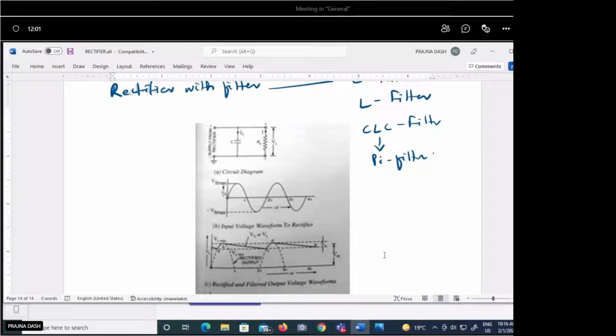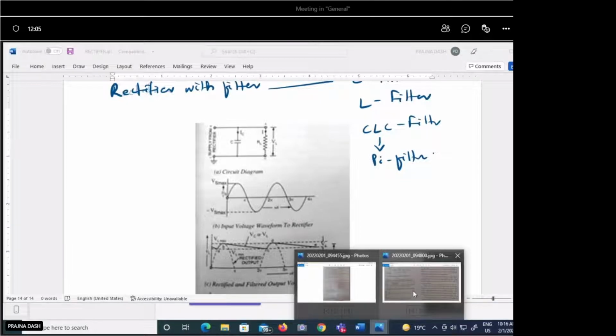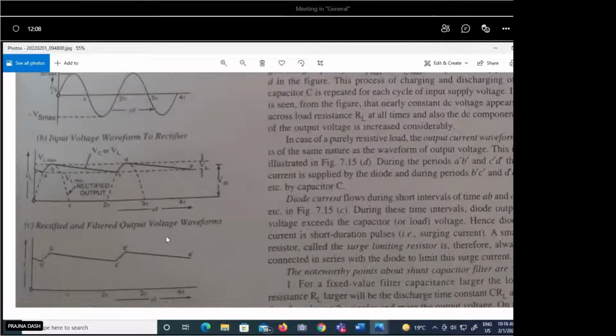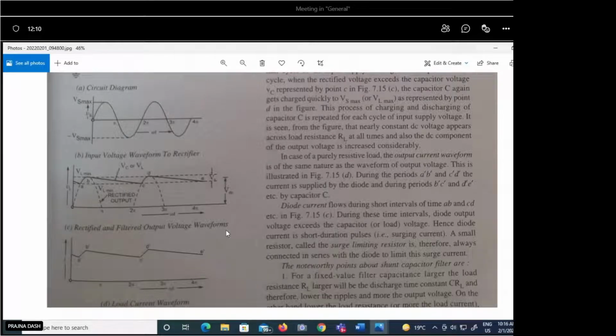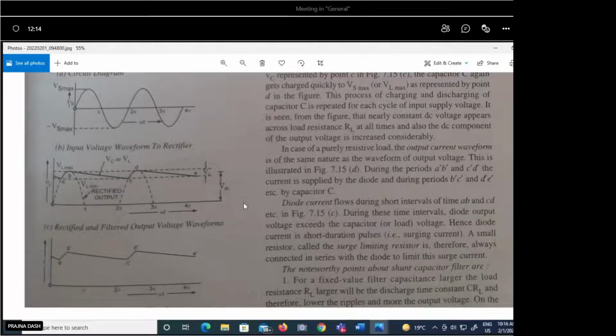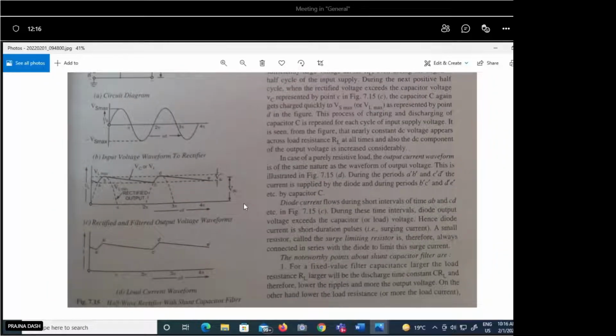What is the reactance of the capacitor? This is 1 upon omega C. Yeah, 1 upon omega C. So this is clearly visible here. Let's use this one. Suppose this is the input waveform and we have used the capacitor in series connection.